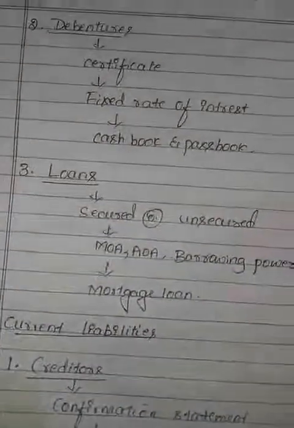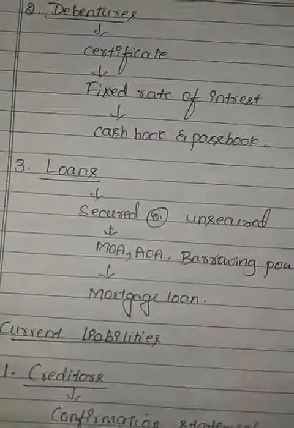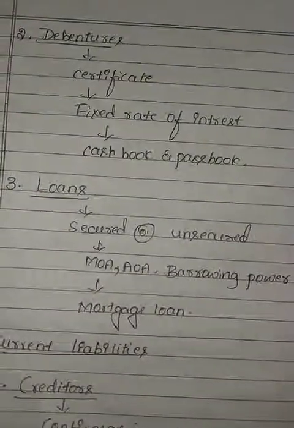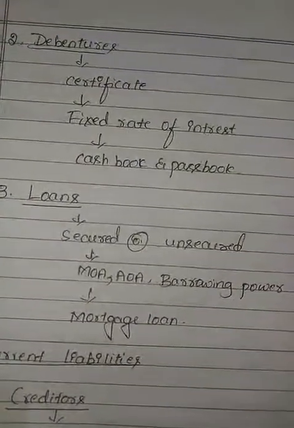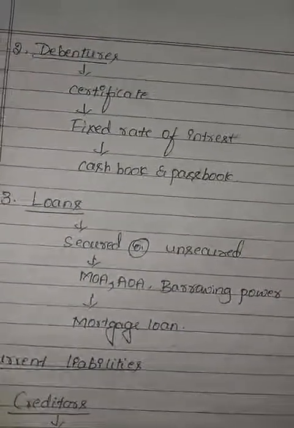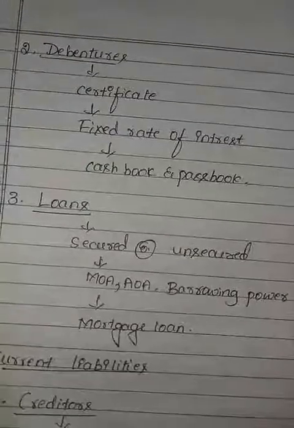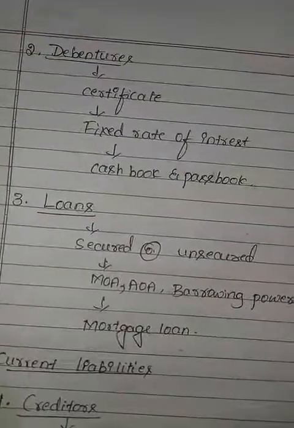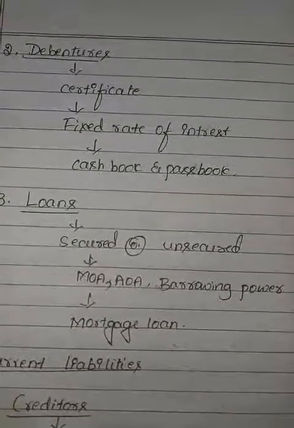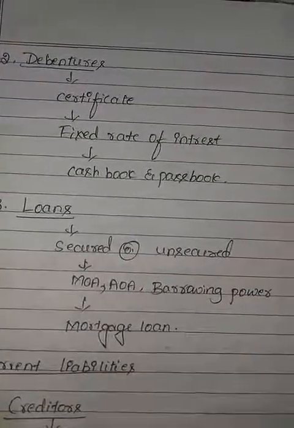Next one, loans. Loans may be secured or unsecured. The auditor verifies the MOA, the objective of the company regarding loans, and the rules and regulations of the company: whether the loans were taken as per the company rules, and whether the borrowing power of the company has crossed any limit.